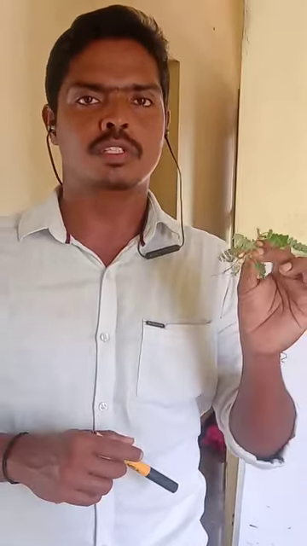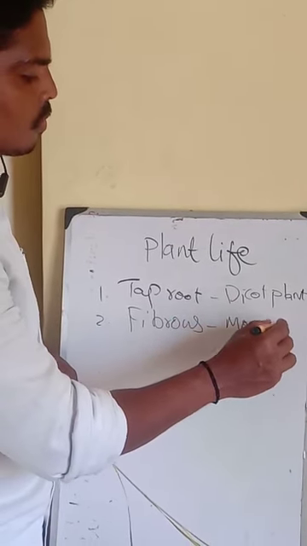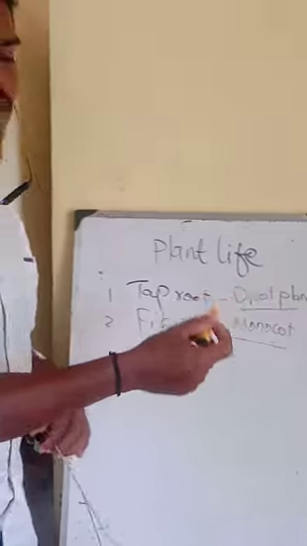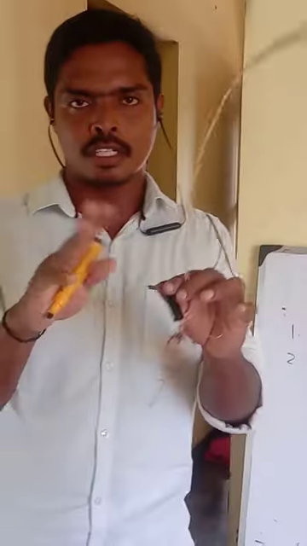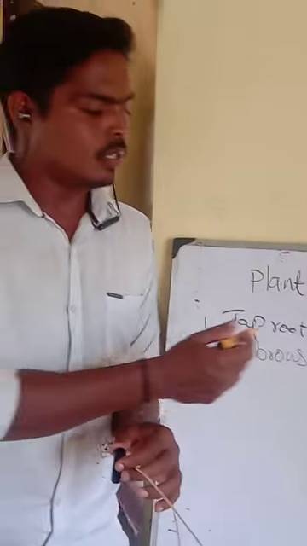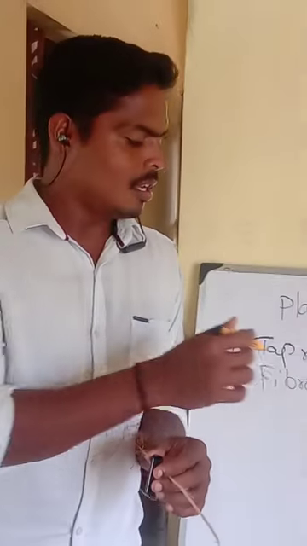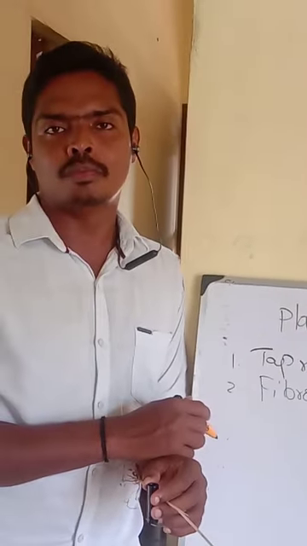Coming back to fibrous root, if the seeds are not splitting into two, we can't split the seed into two, and it will be like a single seed, and such a plant contains fibrous root. Such plants are called monocot. So you got the definition of dicot. Dicot means a seed can be split into two, and the root system in dicot is taproot system. Monocot means a seed which cannot be split into two and it will be like a single, and the root present in it is fibrous root system.